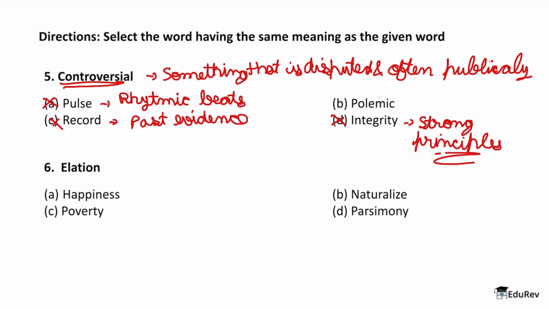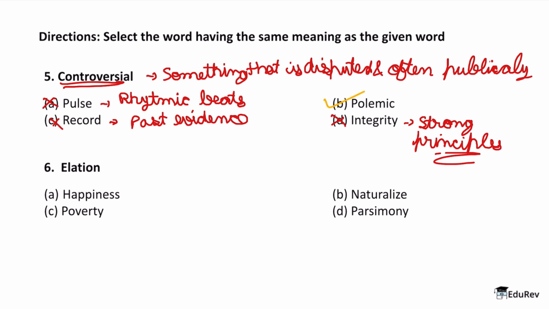But I do not know anything about option B. Now even though I do not know the meaning of the word polemic, I can still understand that this will be my right answer because all the other options are wrong. So I use the deduction method here. Okay, so great. So here the answer is option B, polemic.